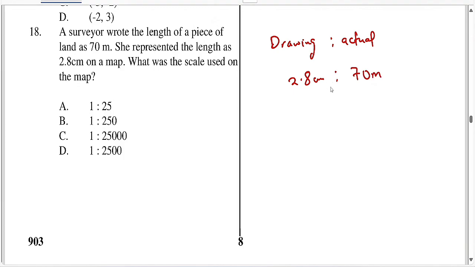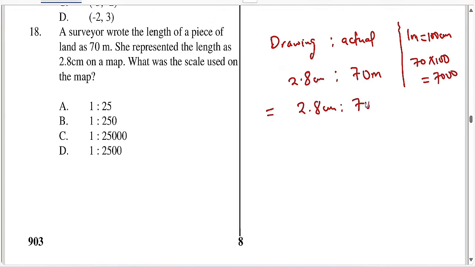So lazima units ziwe sawa. So it means that meters tubadilisha into centimeters. Na kubadilisha meters into centimeters ni 1 meter equal to 100 centimeters. Therefore kama ni 70, you'll take 70 multiplied by 100 giving you 7,000 centimeters.